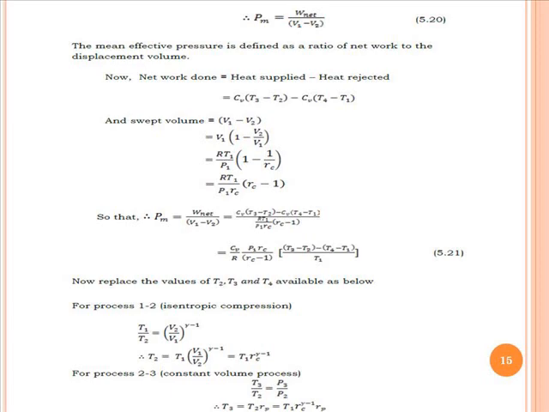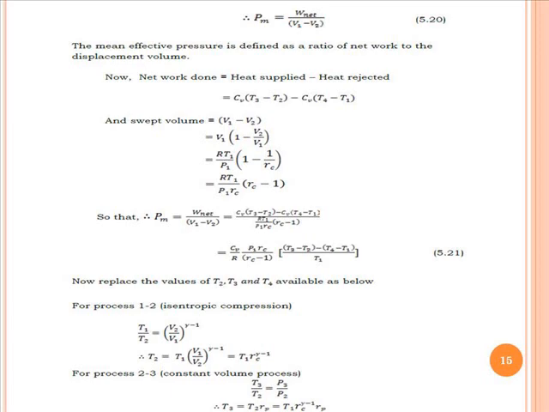T1/T2 = (V2/V1)^(γ-1), from which we get T2 = T1 Rc^(γ-1). In a similar way we get T3 = T2 times Rp, where Rp is the pressure ratio, equal to P3/P2. In a similar way, for process 3 to 4, the expansion process, we get P3/P4 = Rc^γ, and from that we get the T4 value, which is equal to T1 times the pressure ratio.